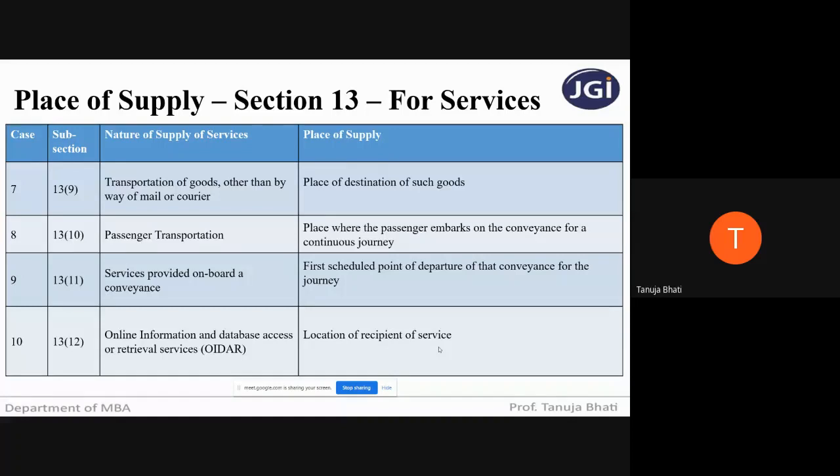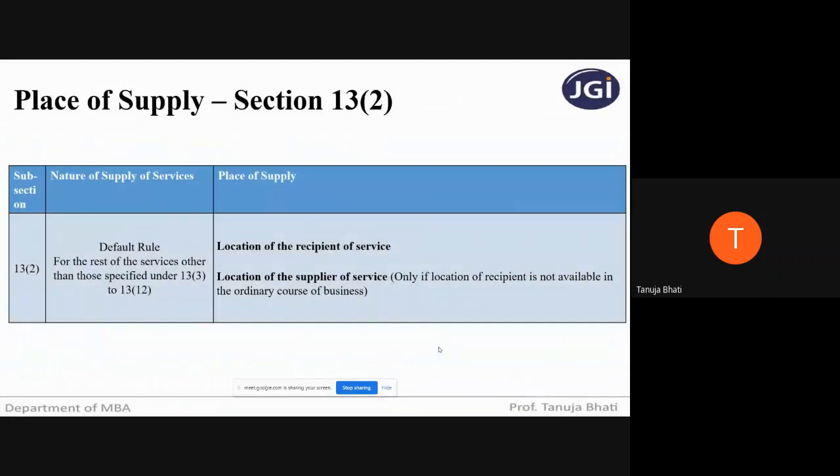So now let us see some problems in respect of the sections that we have covered. Before that, there is a default rule under section 13 subsection 2. You have to apply the default rule for all the services that are not covered from section 13.3 to section 13.12. If any particular type of service is not covered under sections 13.3 to 13.12 that we have seen, you have to apply this default rule for the rest of the services.